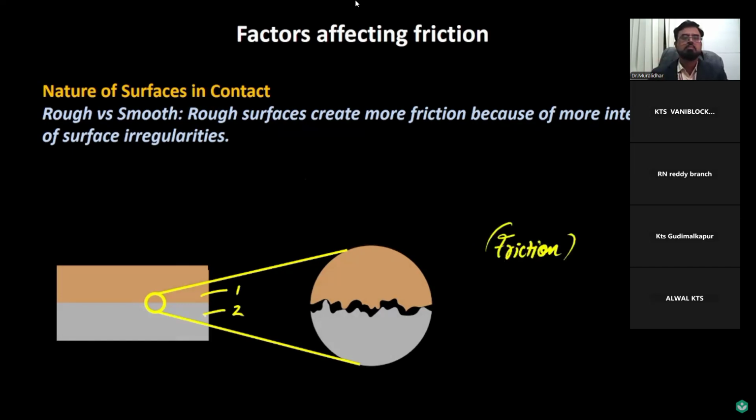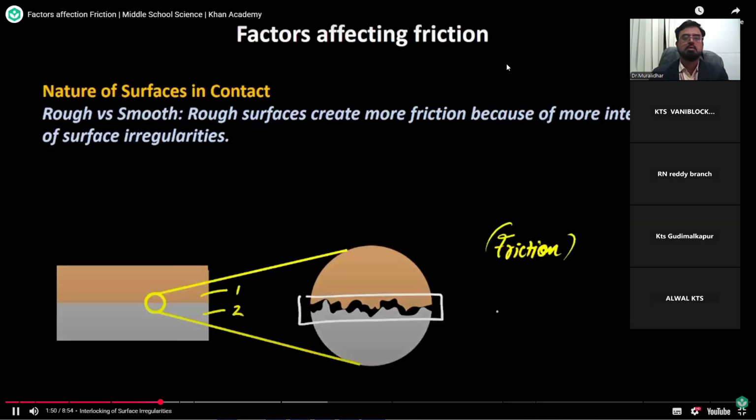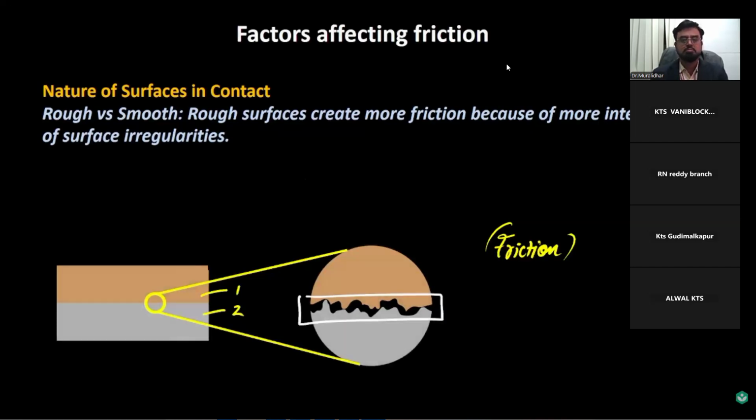At a microscopic level, the surfaces are very irregular, and because of this irregularity, friction is there. As the irregularity increases, as in a rough surface, the friction increases. But in a smooth surface, the irregularities are not that much, and hence the friction is not that much compared to rough surfaces.